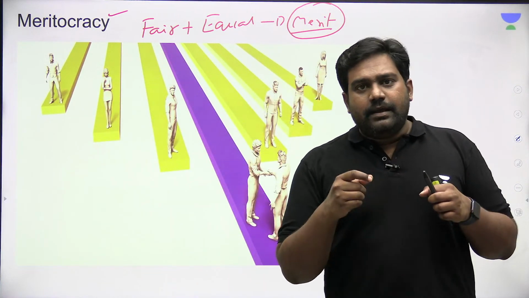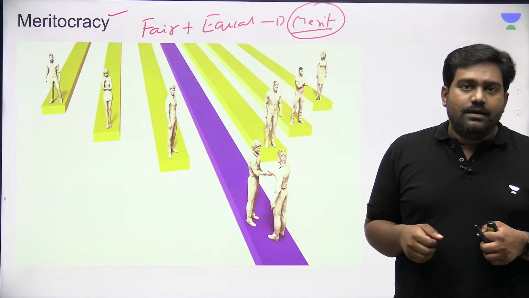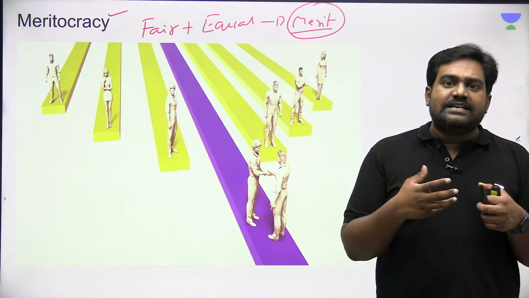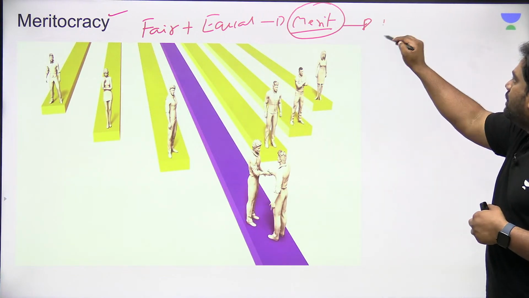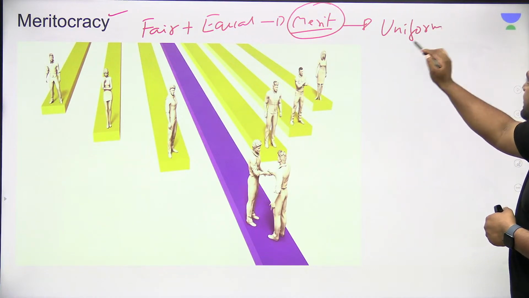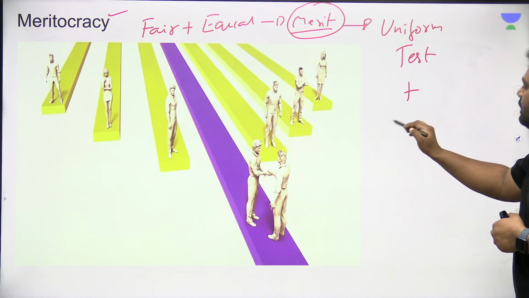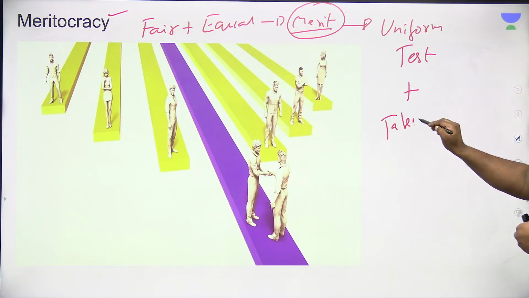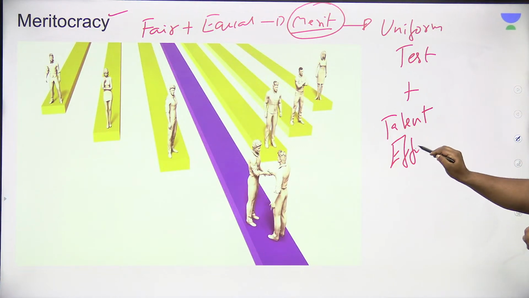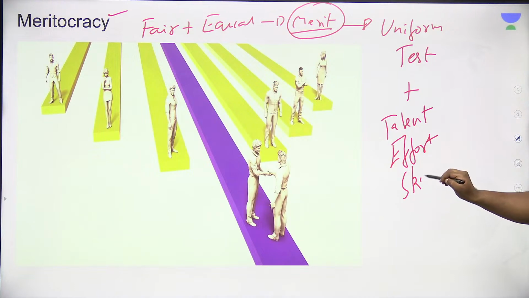So what do you mean by a merit-based system? A merit-based system basically relies upon a uniform test, a test of one's talent, effort, and skills.